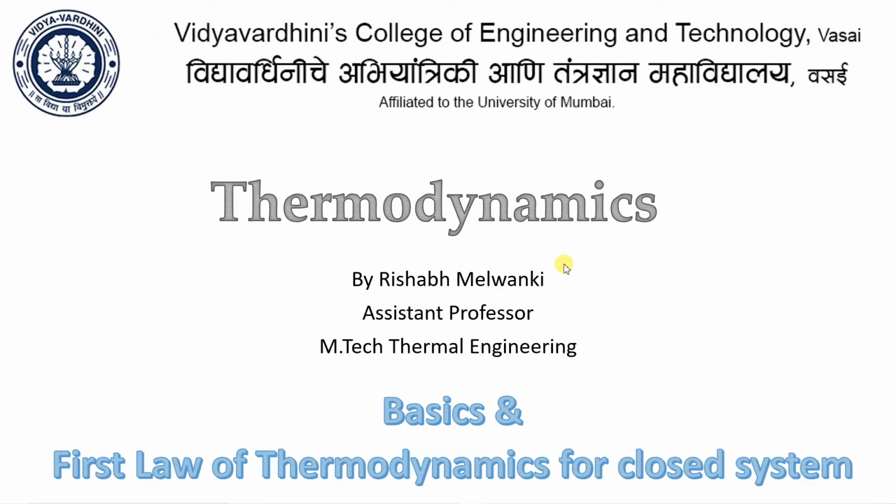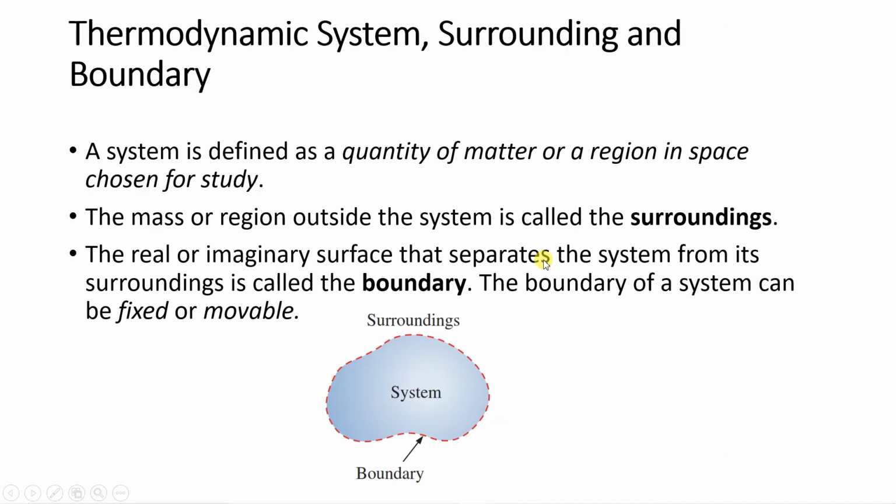Now we'll see some basics of thermodynamics, which will be required for refrigeration and air conditioning. Okay, so you have already seen these, all the basic things which we have covered already in thermodynamics. A system, what do you mean by a system? System is quantity of matter in a region, and a system has a boundary, and outside the boundary whatever things are there, we call it as surrounding. Okay, so what are the different types of boundary? It is real boundary or imaginary boundary. Okay, boundary can also be fixed or movable.